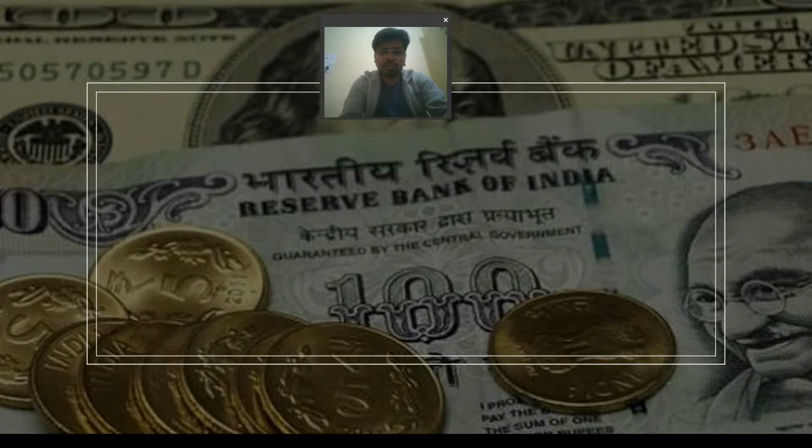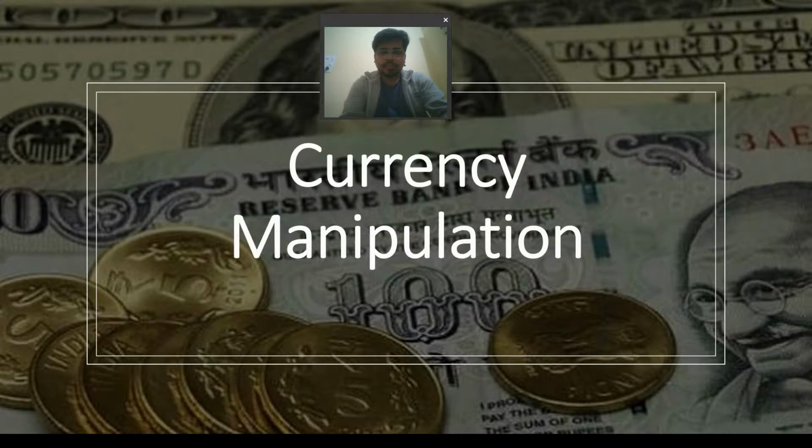In this lecture, we will take up currency manipulation. So, how is the RBI acting as a currency manipulator and why is it called so? We will see in this lecture. And the USA has recently tagged India under the checklist of currency manipulators. So, what are the parameters required for it? We will see all those things in this lecture.